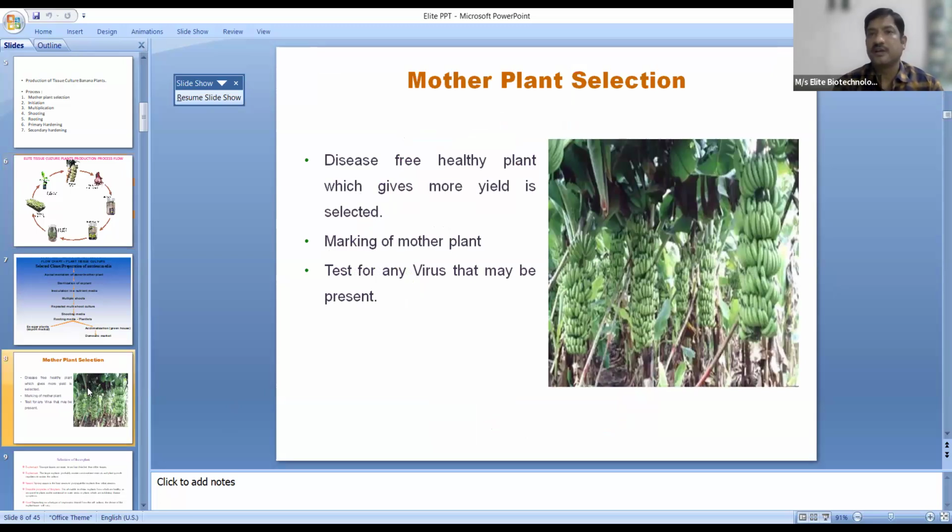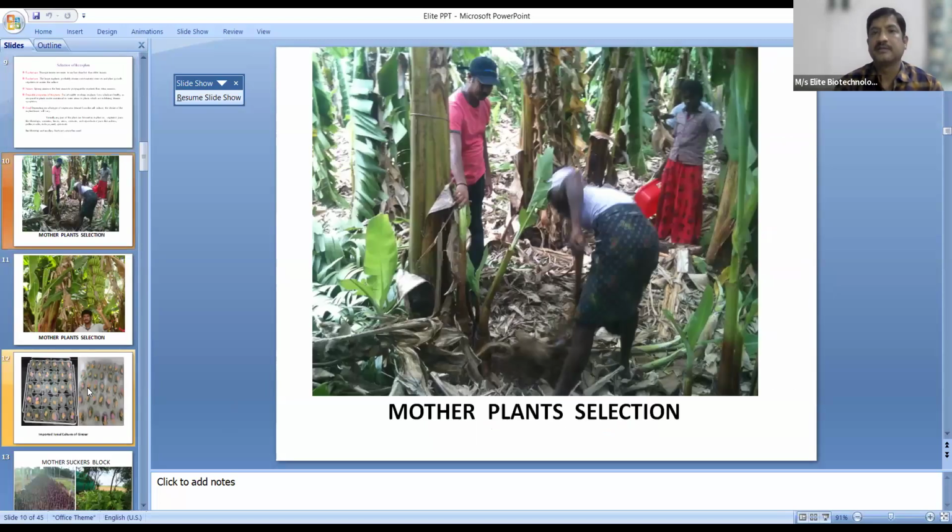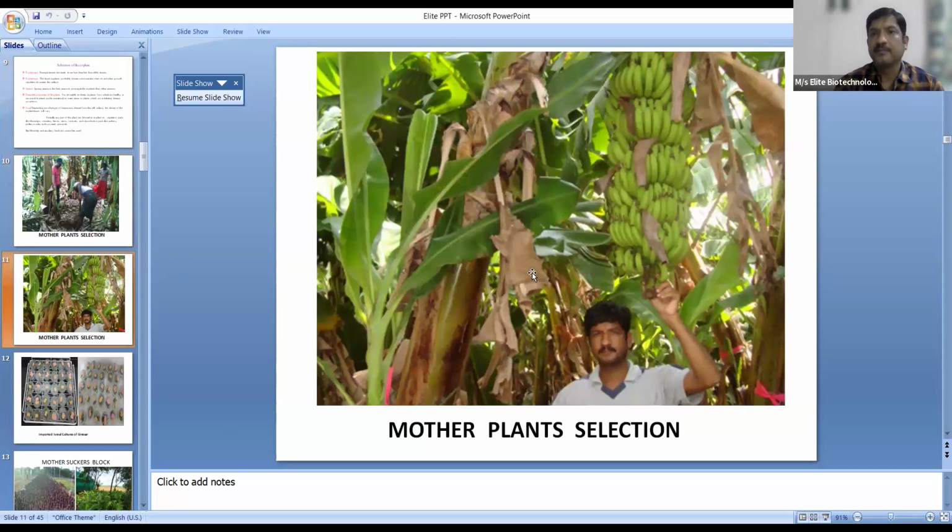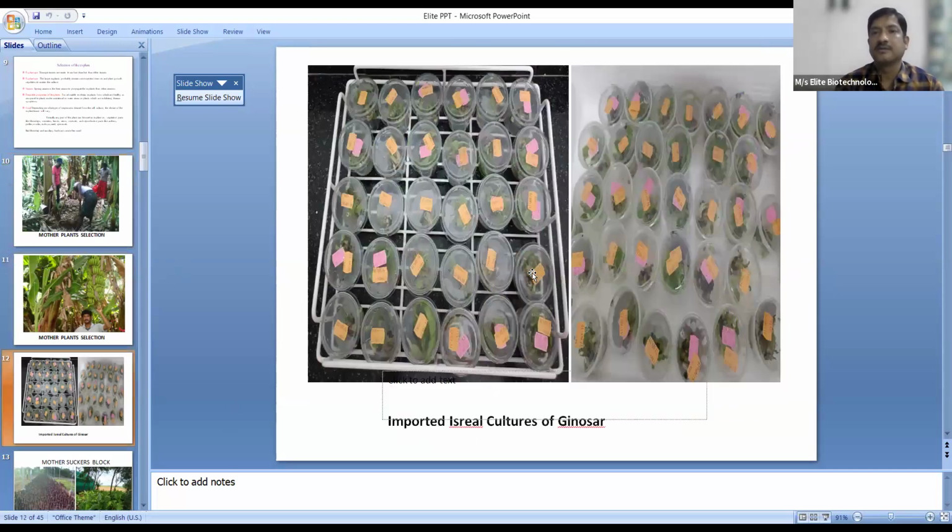So this is a healthy mother block. The mother plants are selected from such fields. These are the spot sectors of marked mother plants. These are the cultures that have been imported from Israel. Only for the G9 variety, we import cultures from Ginosar, Israel.